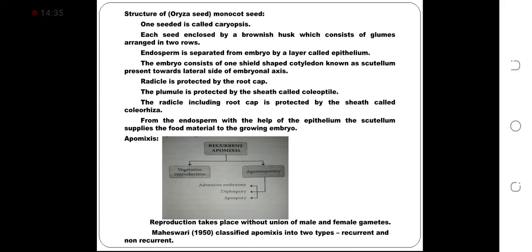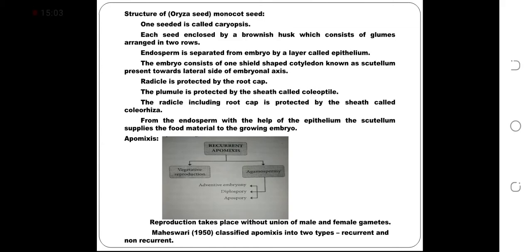The embryo consists of one shield-shaped cotyledon known as scutellum present towards lateral side of embryonal axis. Radicle is protected by the root cap. The plumule is protected by the sheath called coleoptile. The radicle, including root cap, is protected by the sheath called coleorhiza.